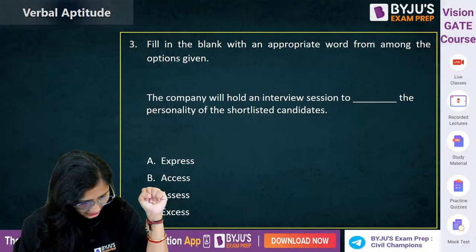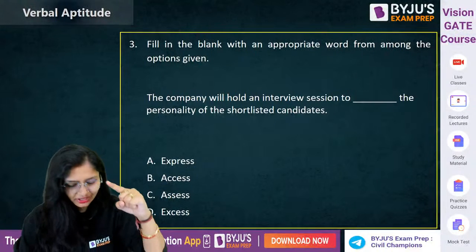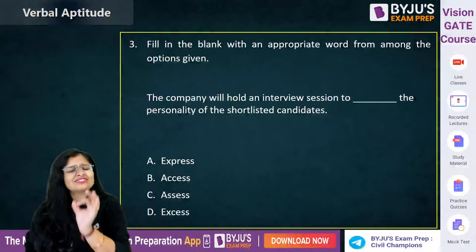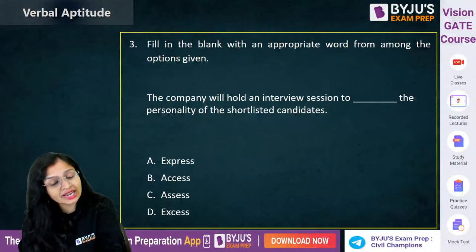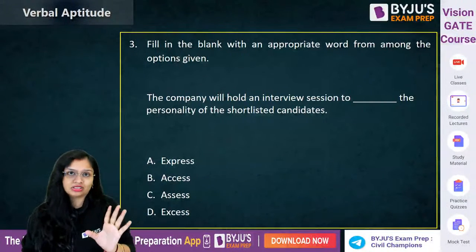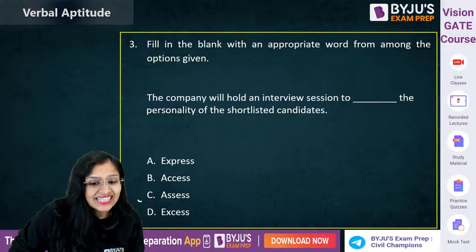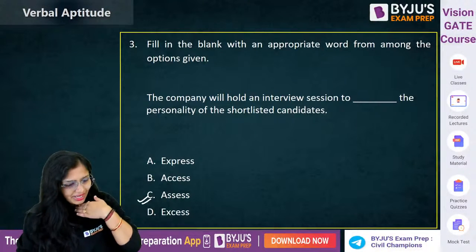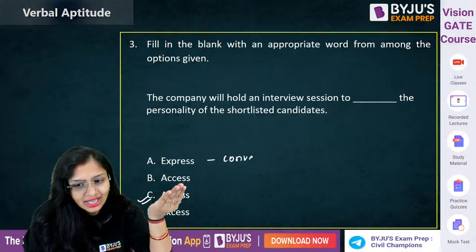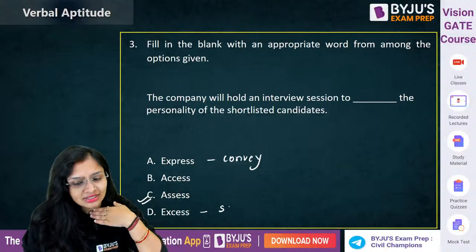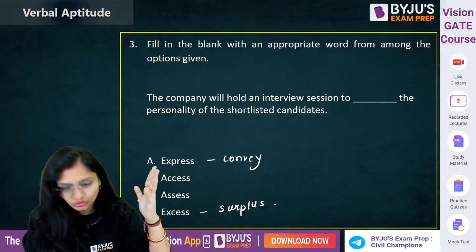Who said it correctly? Samriddhi, very good. Then Lashya, very good. See, again, you guys made a mistake. This was the simplest question you can get in the examination. And this type of questions have already come for 1 marks. So, आएगा तो जरूर. The company will hold an interview session to assess. देखो, express मतलब होता है convey करना. Excess means surplus. So those who said A and D, वो तो गलत हुआ.